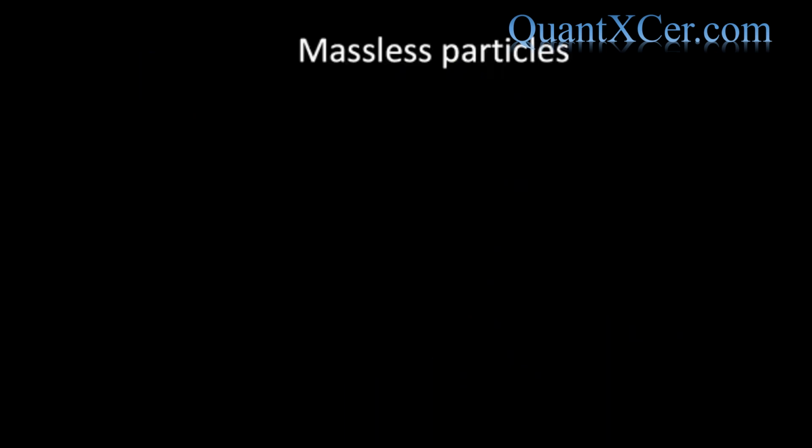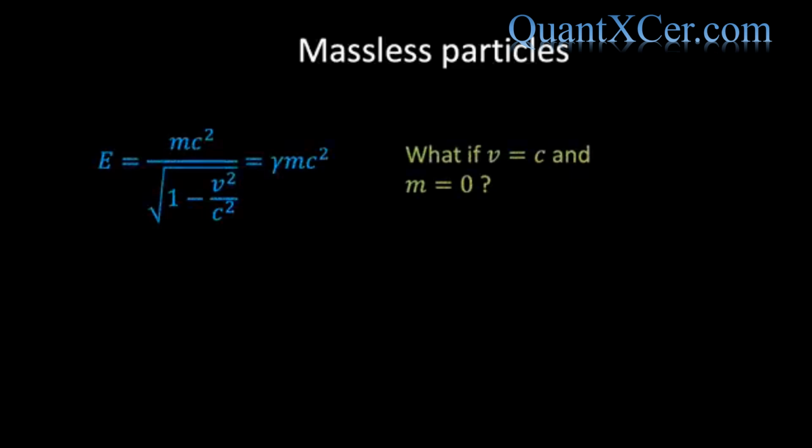So far, we've only looked at the properties of massive objects. These are objects that when brought to rest have a non-zero rest energy. But not all objects have mass. For example, we know that the fundamental particles of light, known as photons, are massless particles which travel at the speed of light. So what do we get for the energy of a photon if we substitute m = 0 and v = c into the equation E = γmc²? Well, we see that in this case, both the numerator and denominator are equal to 0, which isn't particularly illuminating.